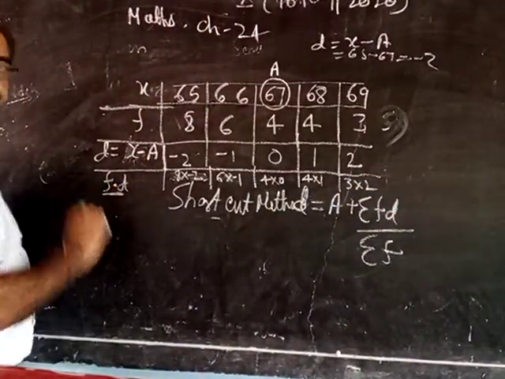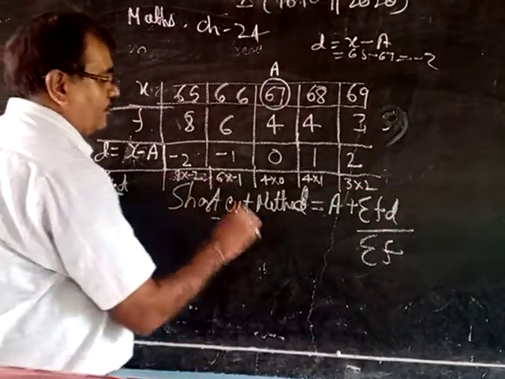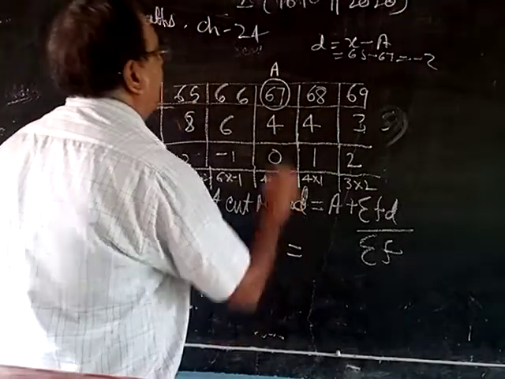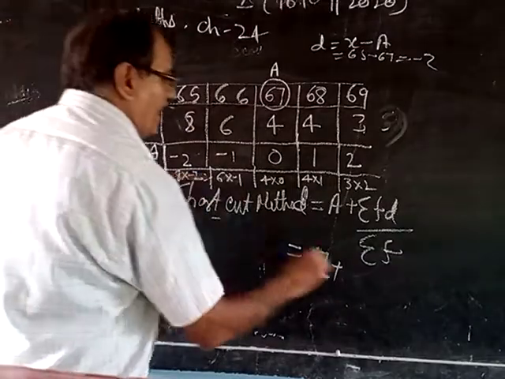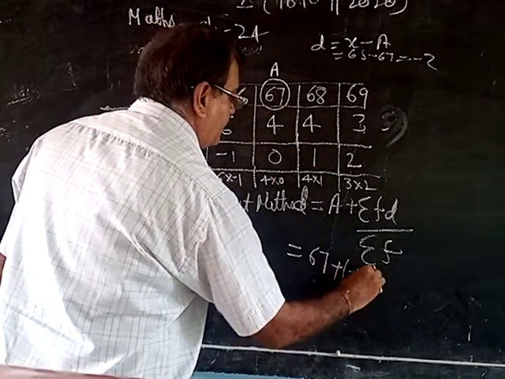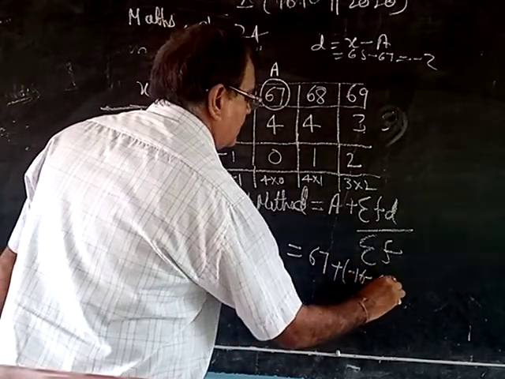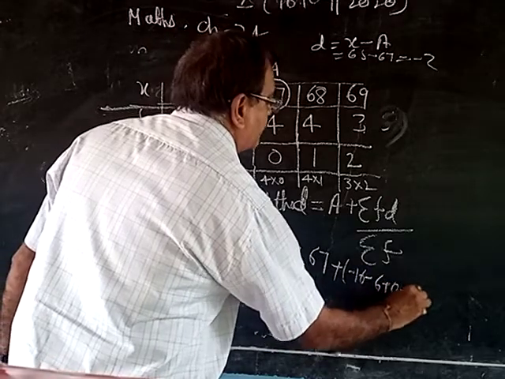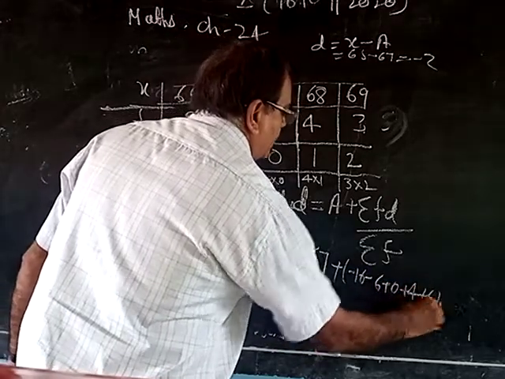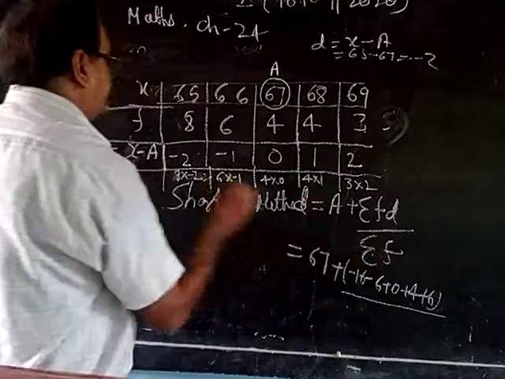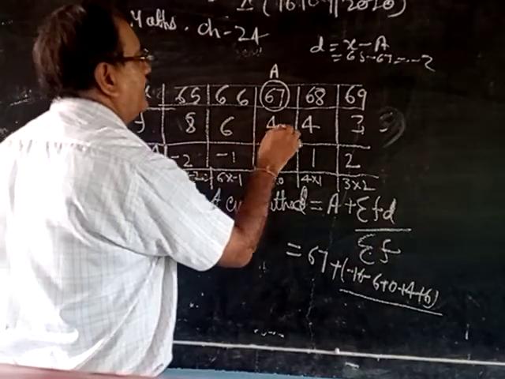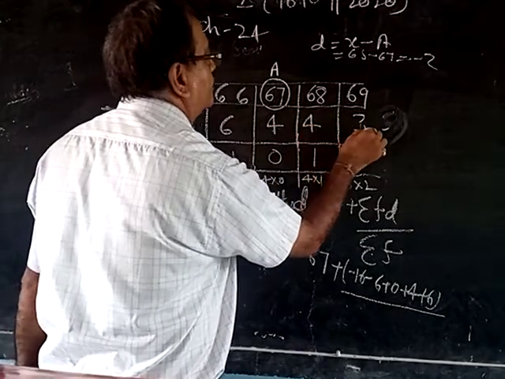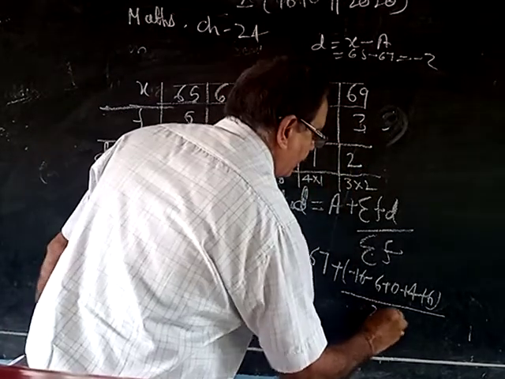This is FD. Add these values. A is 67, plus sigma FD: minus 16 minus 6 plus 0 plus 4 plus 6, divided by sigma F: 8, 14, 18, 22, plus 3, 25.